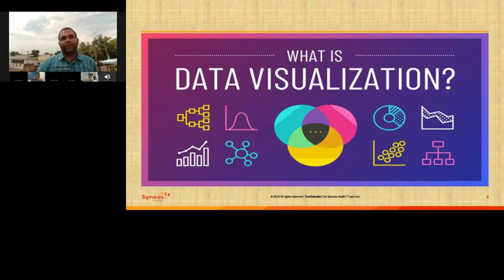So, data visualization in the pharma industry. Data visualization is widely used in both clinical as well as commercial space. If you look at the clinical space, we can use it for drug discovery, data management, and also for data monitoring. And in the commercial phase, we can use it for sales and market research analytics, physician marketing, and consumer behavior analytics. Next slide, please.